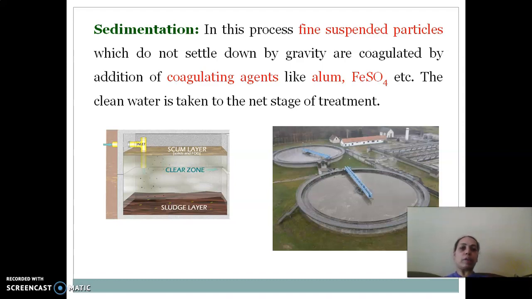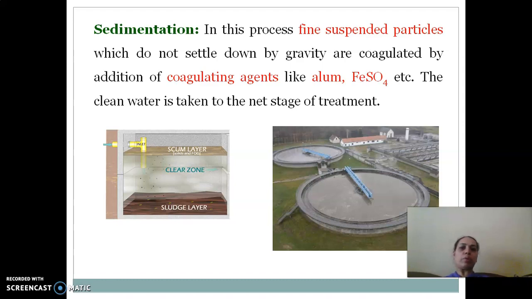Due to the screening process, we can remove the larger floating objects like paper, wood, or plastic from the water. In the next stage, we can remove the sand or grit, which are heavier in weight, just by controlling the flow rate of the water.